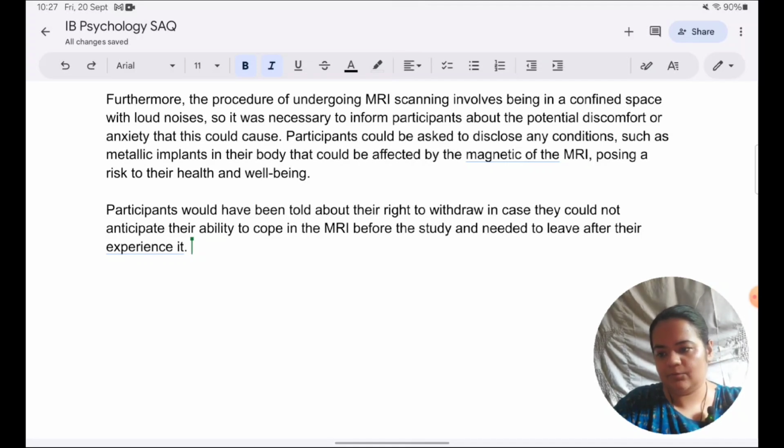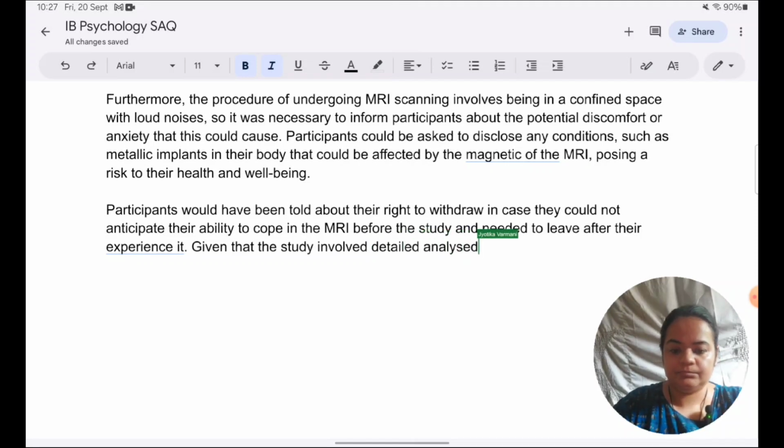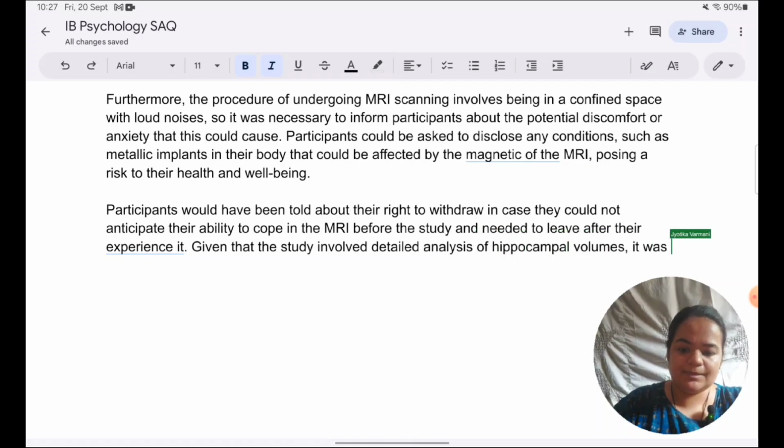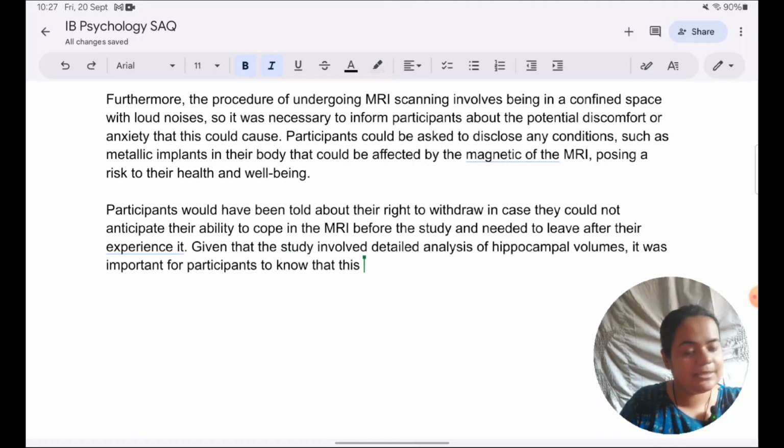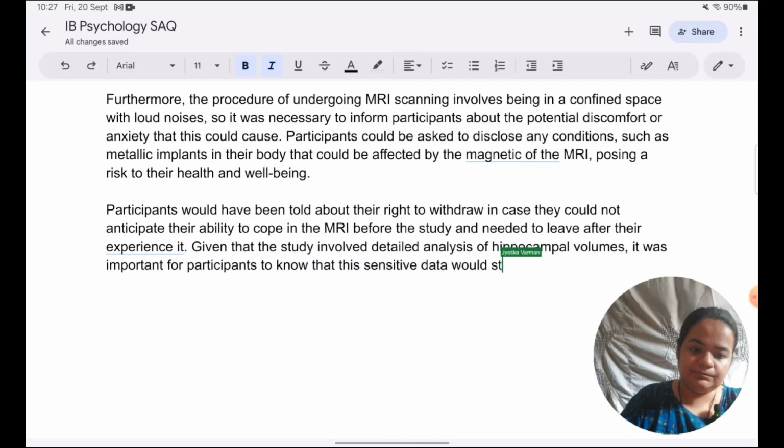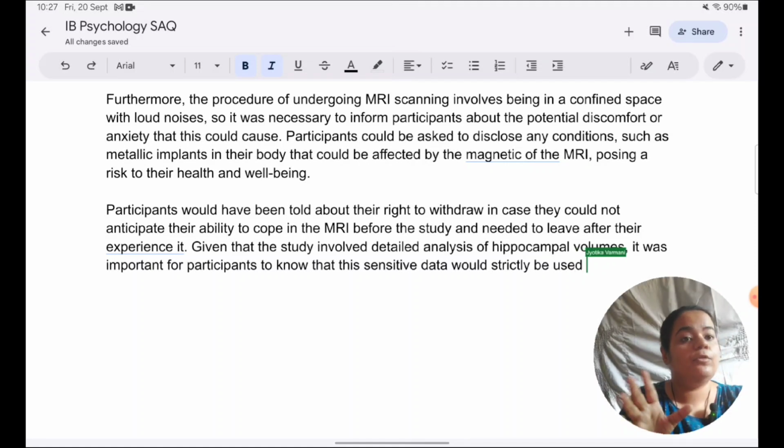Finally, coming to how their data would be used, there we can mention, given that the study involved detailed analysis of hippocampi volume, it was important for participants to know that this sensitive data, so I'm pointing out which is the sensitive data in this study, would strictly be used, I won't say generally, for purposes of the study.